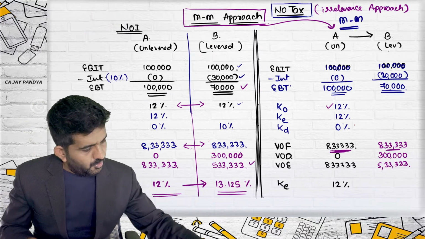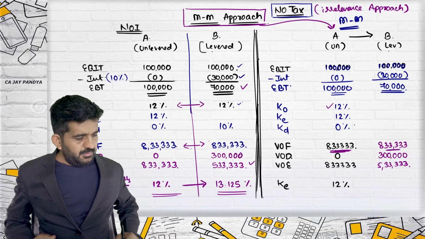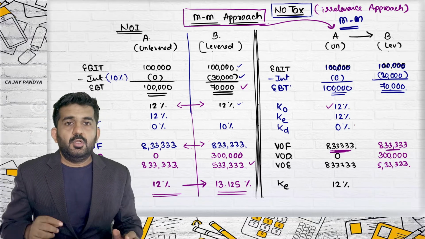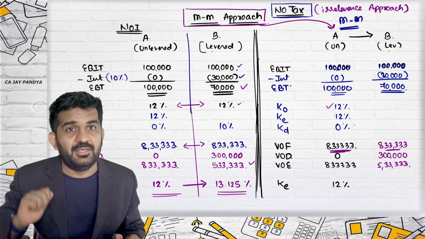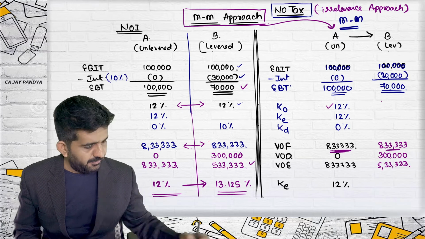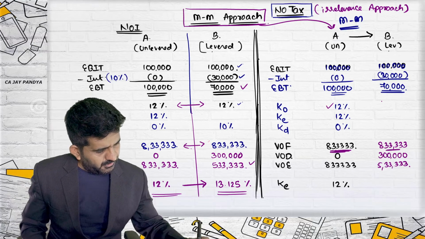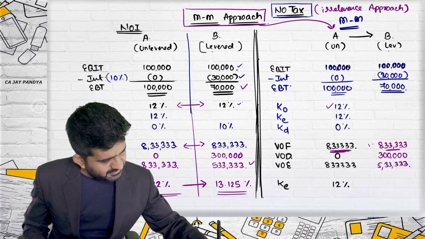KO. What is KO? Now there is a problem, because KO is not directly available. But KO can be found out. Are we having value of firm? Yes.